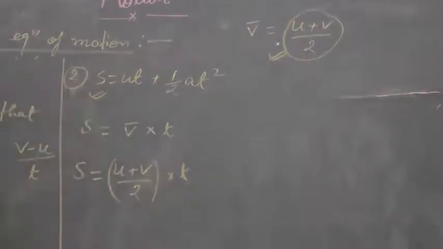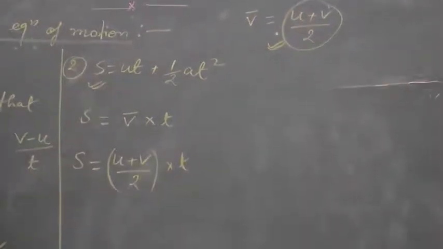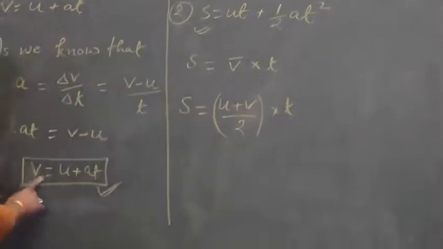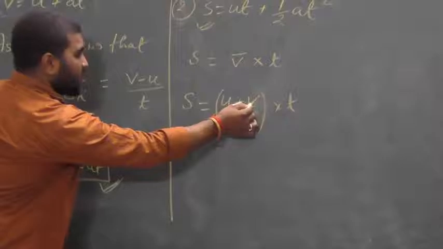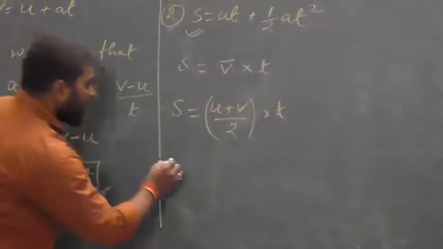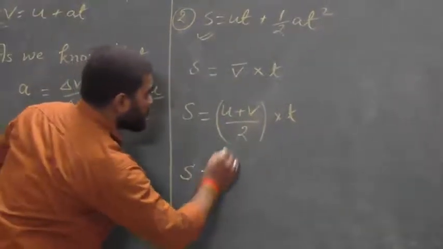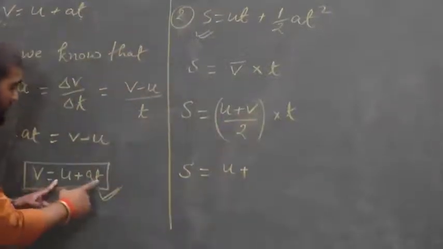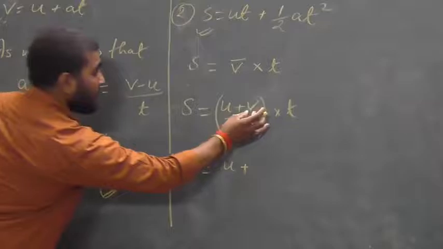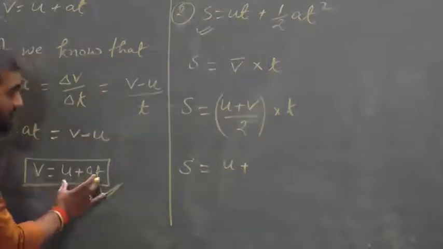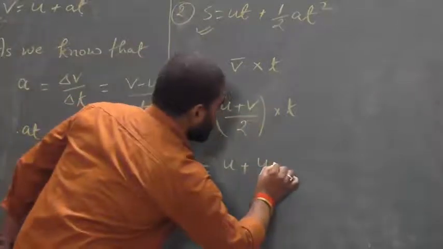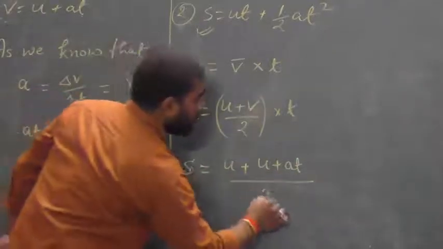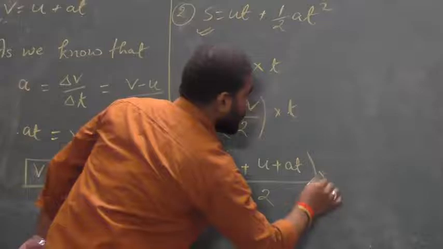Now from the first equation of motion, v is equals to u plus at. So at the place of v we can put u plus at, and we will get s is equals to u plus u plus at, upon 2, into time taken.